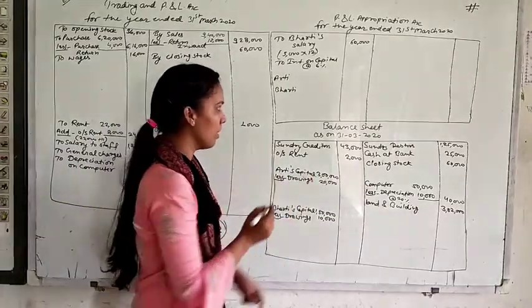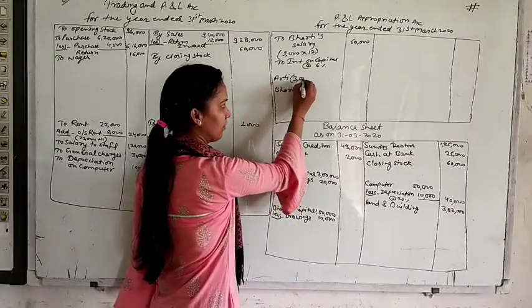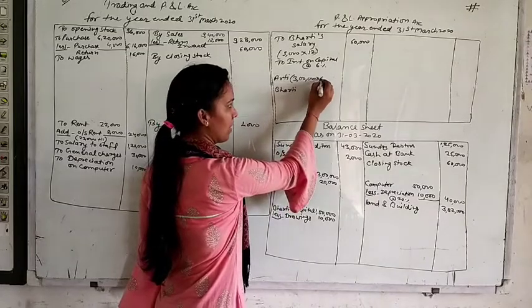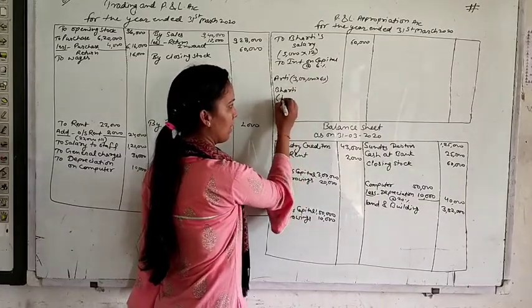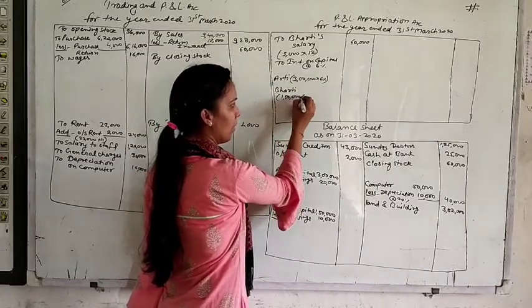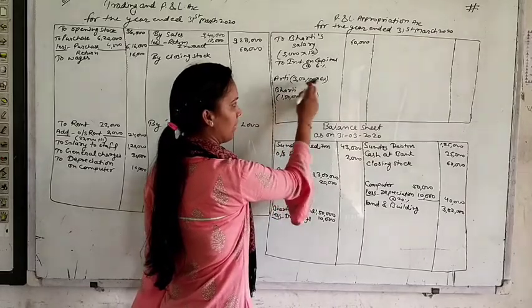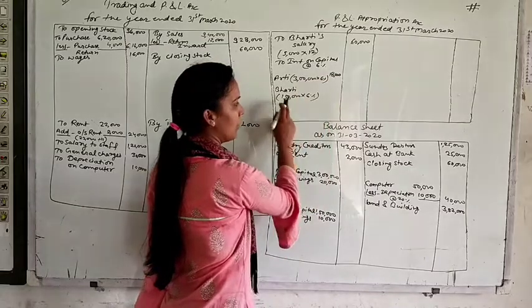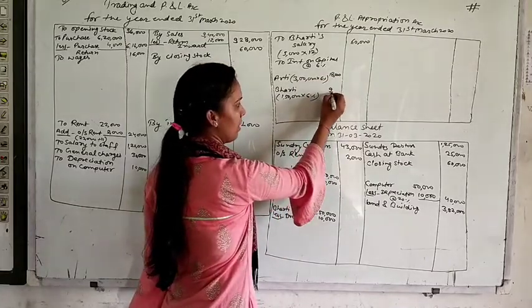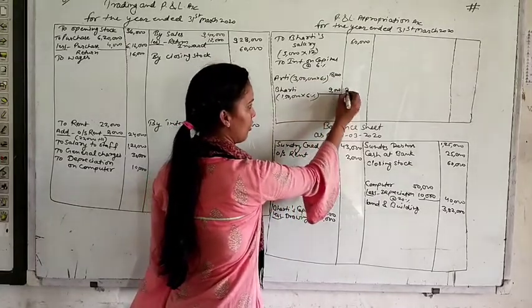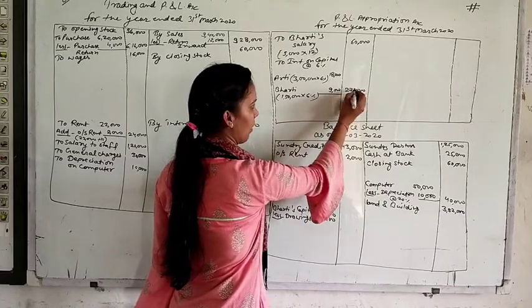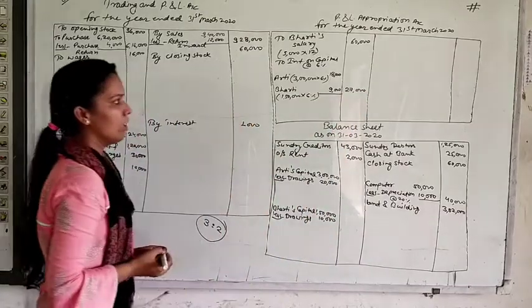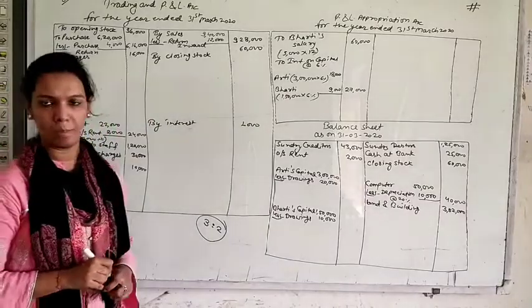We have capital, that is 3 lakh multiply by 6%, and Bharti is 1,50,000 multiply by 6%. 3 lakh multiply by 6%, it will be 18,000. 150 multiply by 6%, it will be 9,000. So total is 27,000. This is the interest on capital of both the partners.